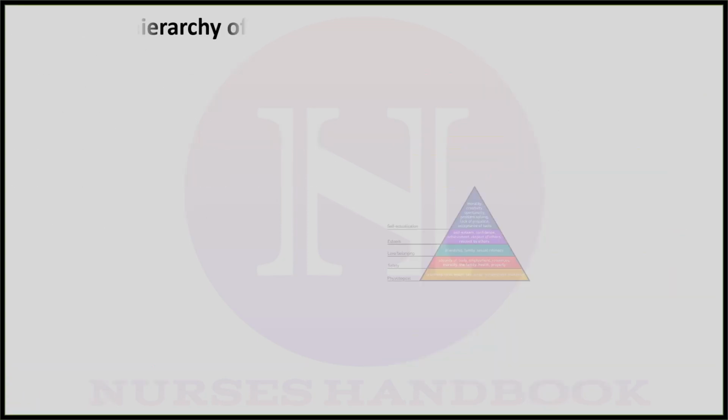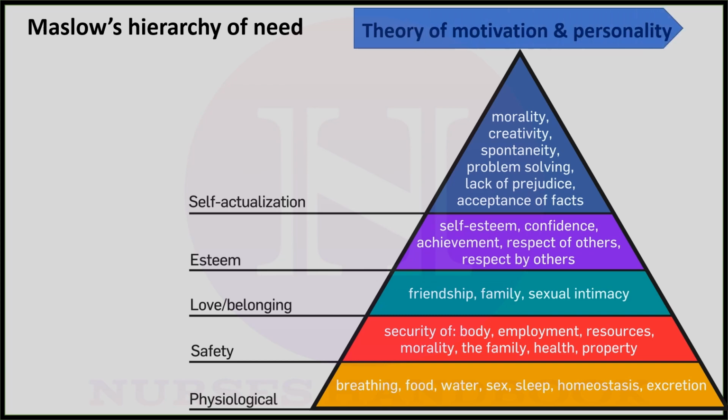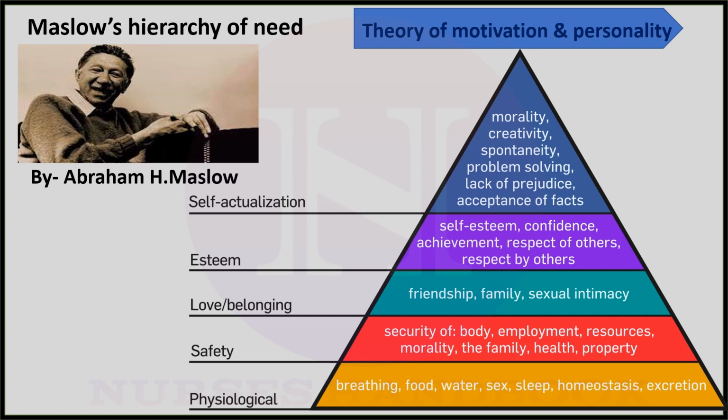Oxygen. Maslow's hierarchy of need is a theory of motivation and personality which was developed by the psychologist Abraham H. Maslow. The most basic physical requirements are food, water, oxygen, sex, sleep, homeostasis, excretion, etc. And they constitute the lowest level of the need hierarchy. When these needs are unmet, human beings will focus more on satisfying them and will ignore the higher needs like safety, love, esteem, self-actualization, etc.